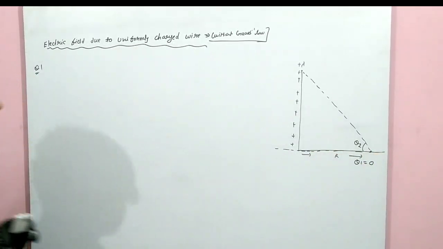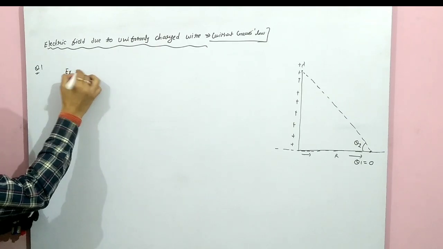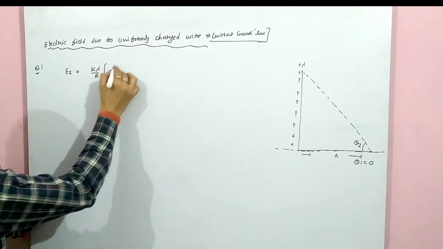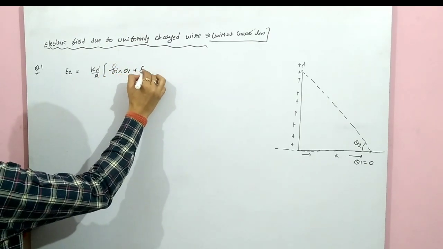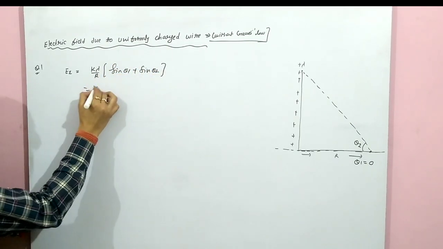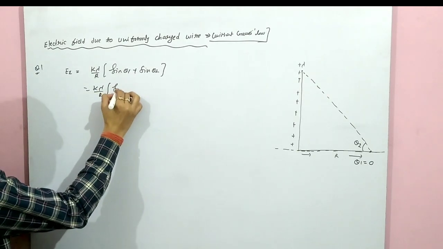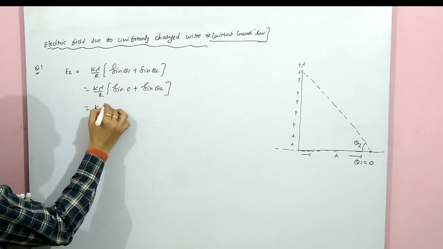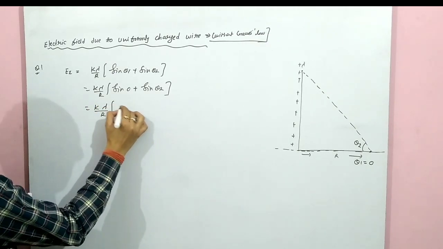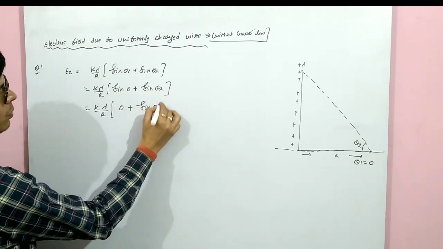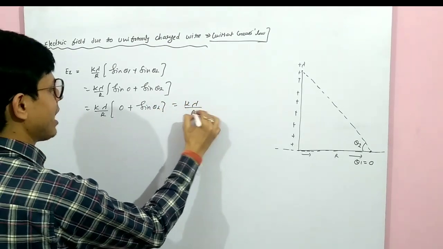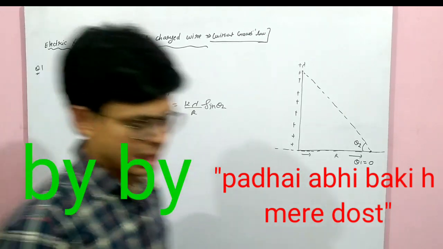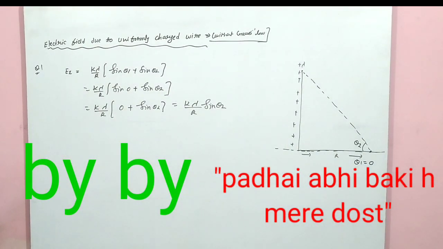So here the angle will be theta 2. So Ex will be how much? Ex will be k lambda upon r, sin theta 1 plus sin theta 2. So it will be k lambda upon r, sin 0 plus sin theta 2. Sin 0 is 0, so it will come k lambda upon r sin theta 2. Yes, sin theta 2. Clear?